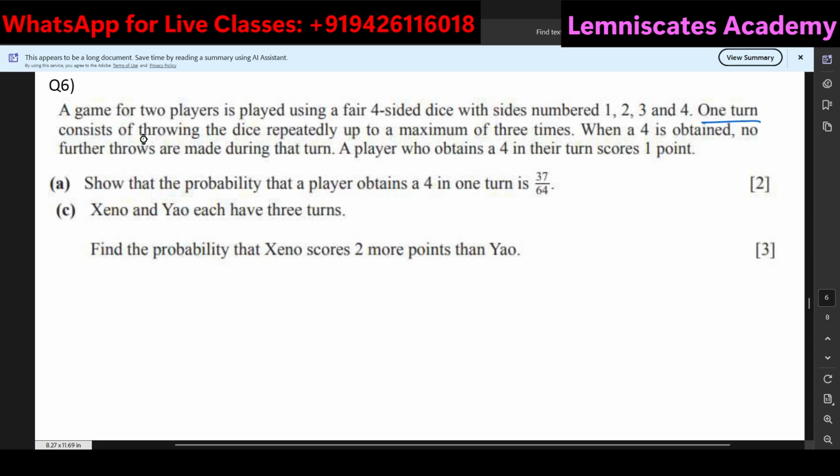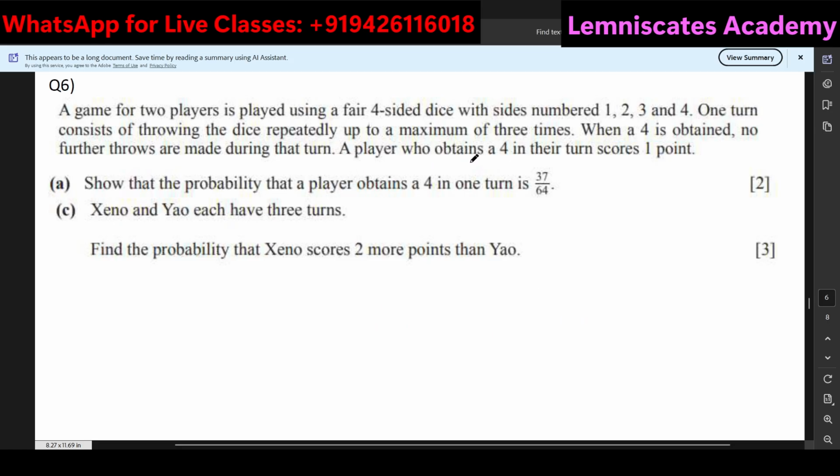One turn consists of throwing the dice repeatedly up to a maximum of 3 times. So in one turn, you can have a maximum of 3 attempts. So the number of trials is equal to 3 in one turn. Okay. When a 4 is obtained, no further throws are made during that turn. So when a 4 is obtained in any of these 3 attempts, no further throws will be made. So let's say out of the 3 attempts, if I threw a 4 in the first attempt only, the other 2 attempts will not be made.